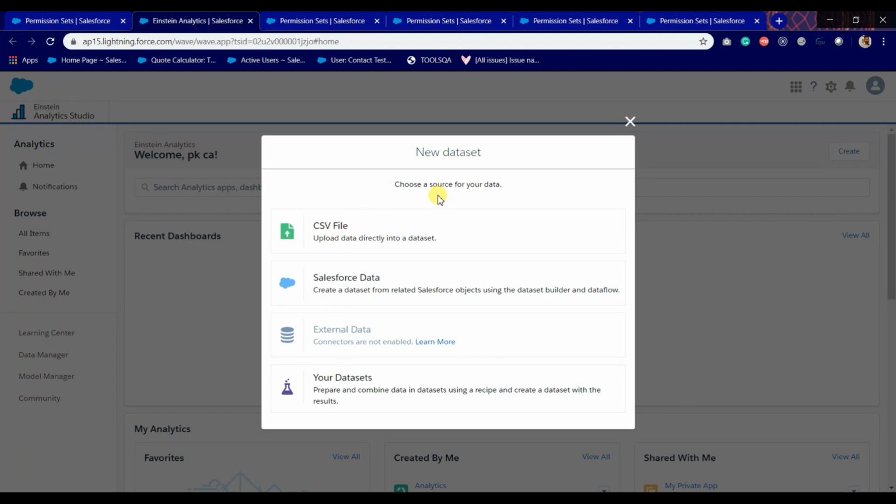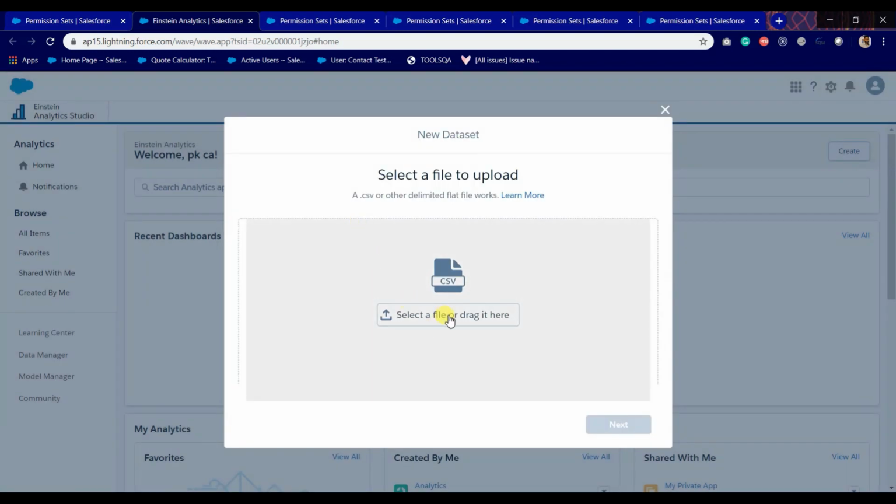You can import your source data. I am importing the source data from a CSV file, so I am clicking on this option. Otherwise you can import data from Salesforce data, external data, or your datasets as well. As I'm importing the data from a CSV file, I'm clicking on CSV file, and then you will find this upload section from where you can upload your CSV file to create a dataset.